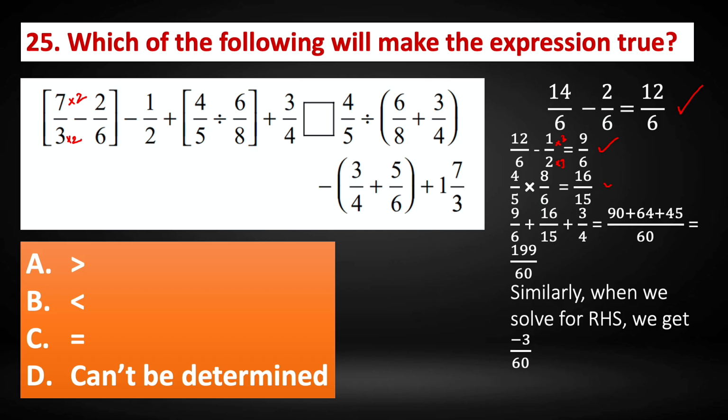So 9 by 6 plus 16 by 15 plus 3 by 4. The LCM of 6, 15 and 4 is 60. So multiply this by 10. And this is going to be multiplied by 4. This is multiplied by 15. Both numerator and denominator we need to multiply. So 90 plus 64 plus 45, that is 199 by 60. That is the LHS, left hand side. Similarly, when we solve for RHS, we get minus 3 by 60. So therefore, LHS is greater than RHS. Right answer. So the correct answer is option A.